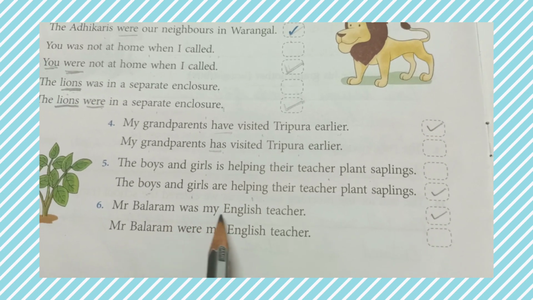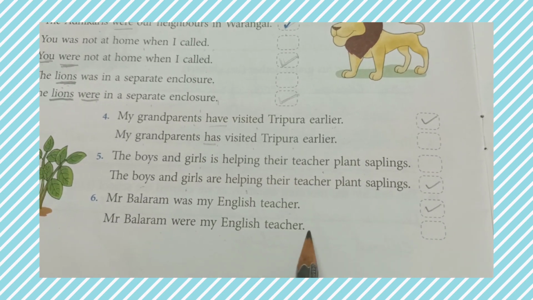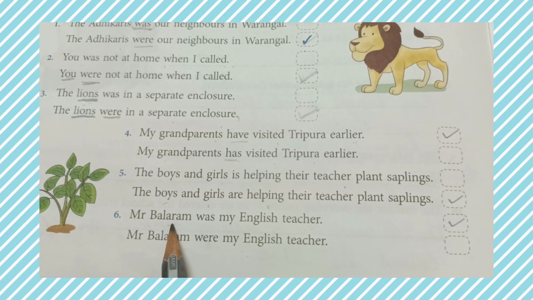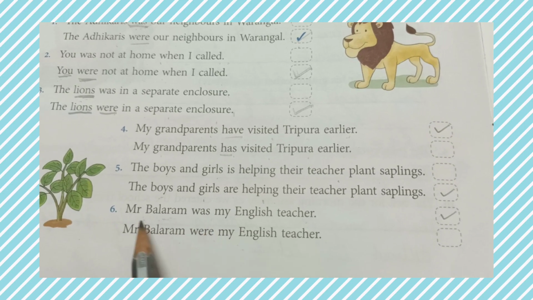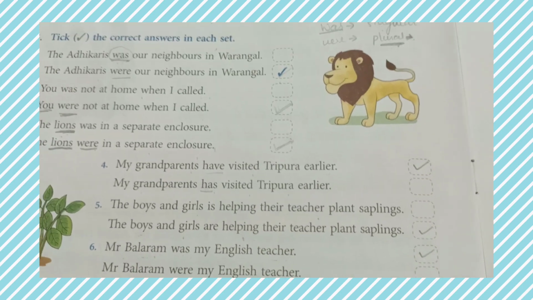Mr. Balram was my English teacher. Mr. Balram were my English teacher. Here this is the subject, a singular noun, so we have to use was. Mr. Balram was my English teacher.